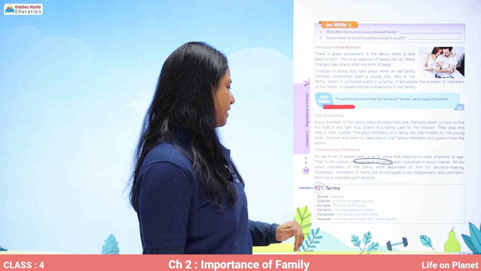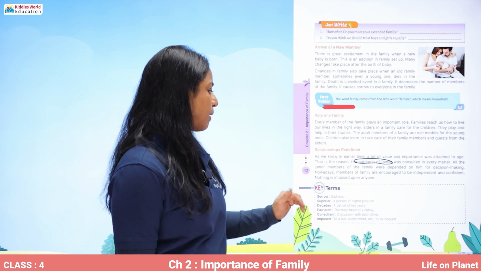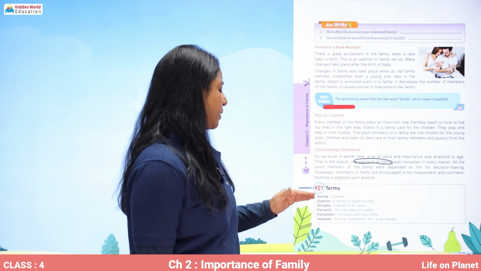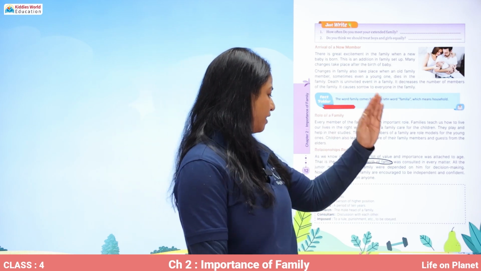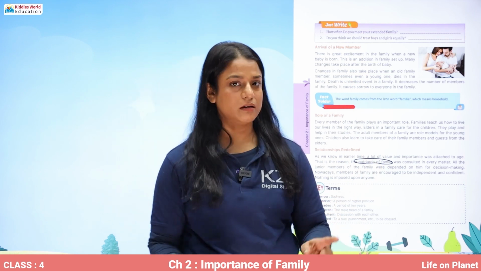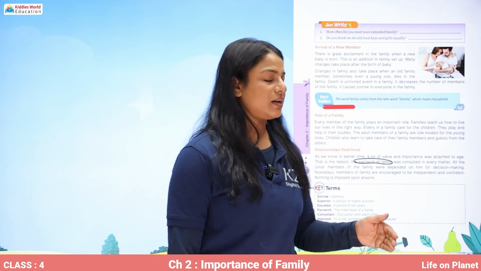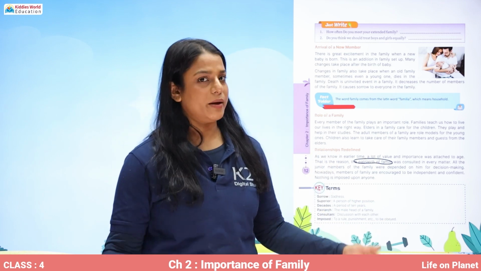So, these are the key terms that we have learned in today's lesson. Sorrow, that is sadness. Superior, a person of higher position. Decades, a period of 10 years. Patriarch, the male head of a family. Consultant, discussion with each other. Imposed, a rule, punishment, etc., to be obeyed.